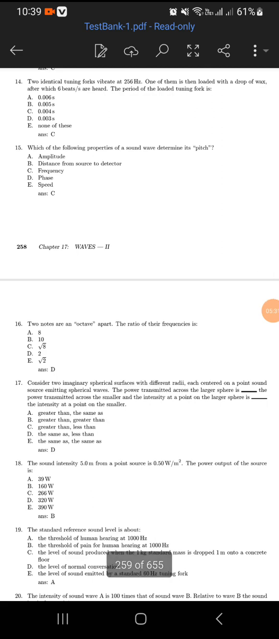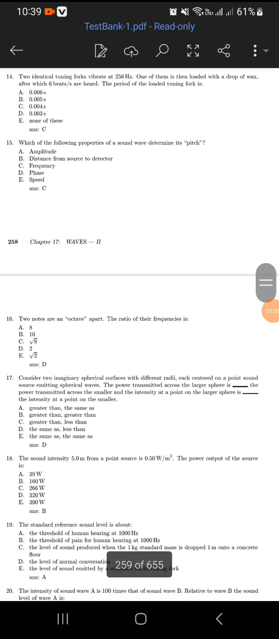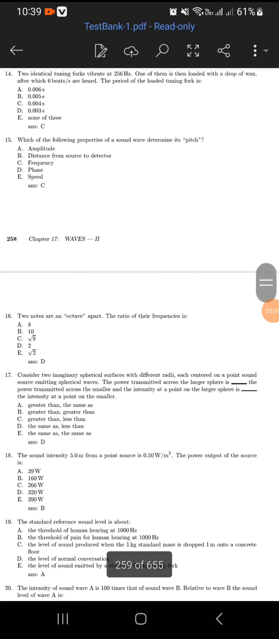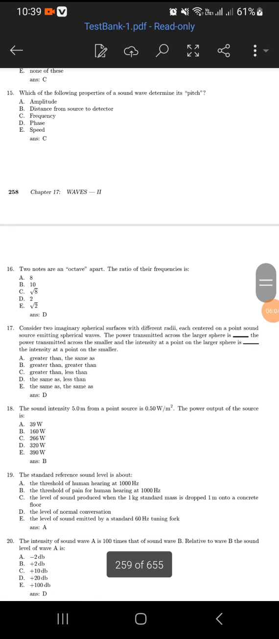Two identical tuning forks vibrate at 256 Hz. One of them is then loaded with a drop of wax, after which 6 beats per second are heard. The period of the loaded tuning fork is C, 0.004. I don't know where they get that, but to get to 260 we need 4. 0.004.